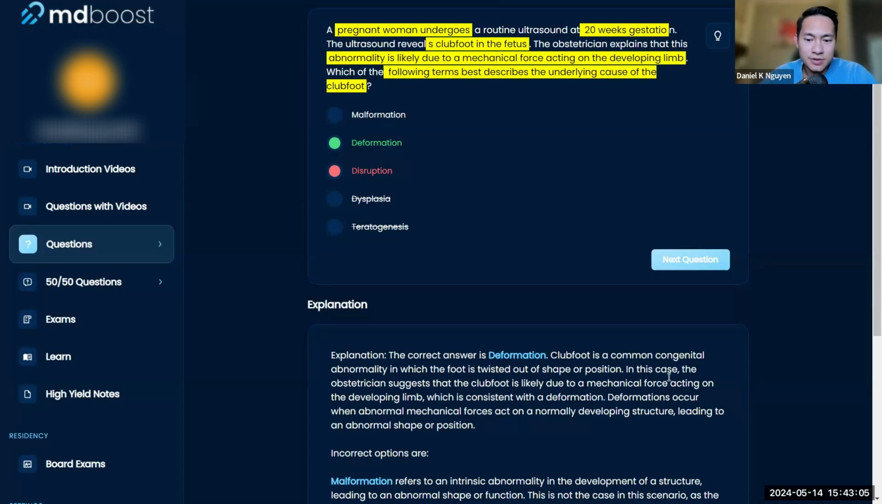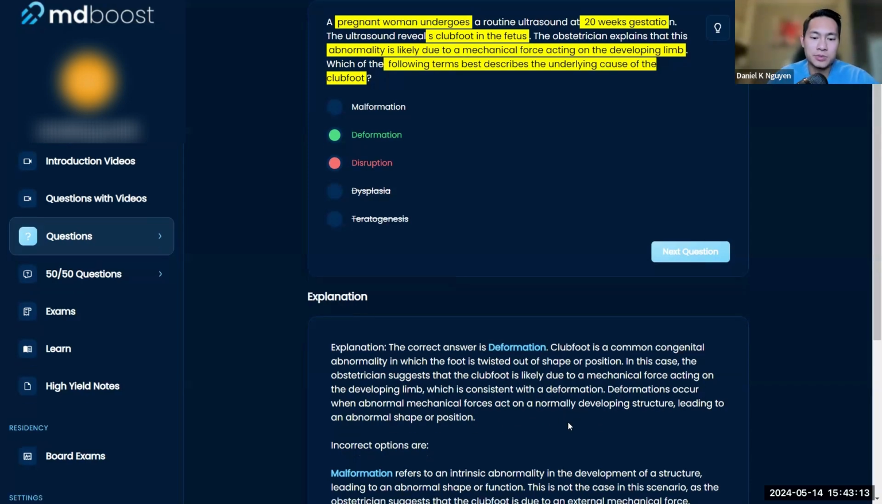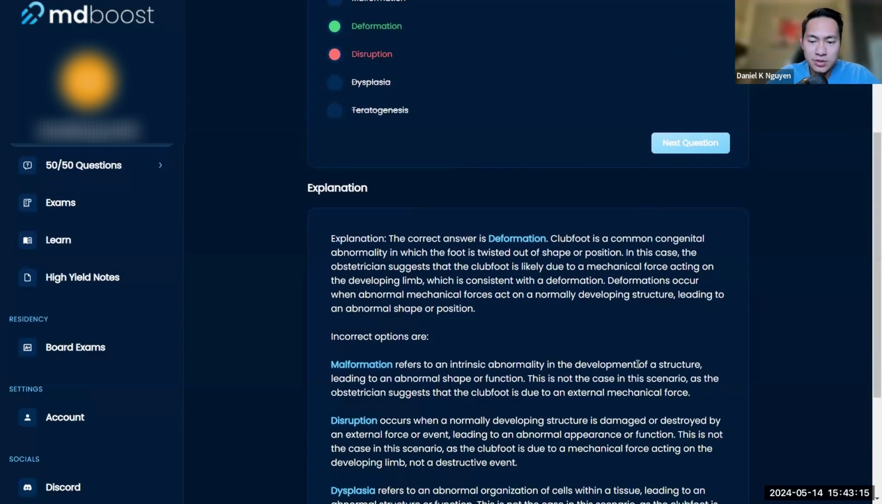In this case, clubfoot is likely due to a mechanical force acting on the limb, which is deformation. Deformation occurs when abnormal mechanical force acts on a normally developing structure, leading to an abnormal shape or position. Malformation, as you know, is abnormal development in the structure, leading to intrinsic defects. So it's malformed, meaning that it developed wrong. Disruption is damage or destruction by an external force or event leading to abnormal appearance or function. This is not the case in this scenario. Clubfoot is a mechanical force.